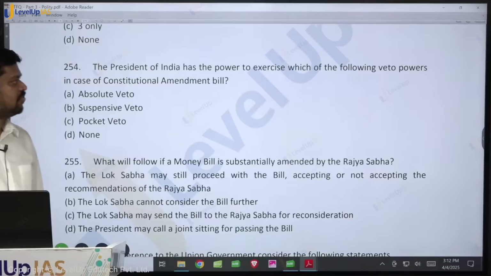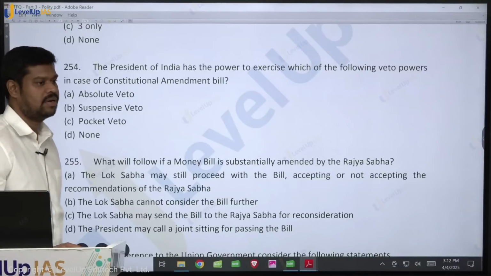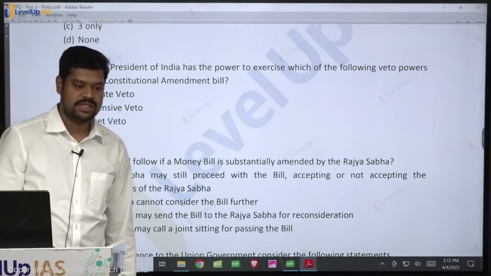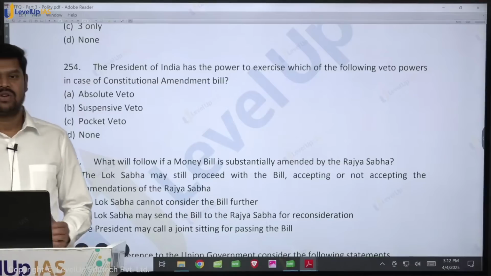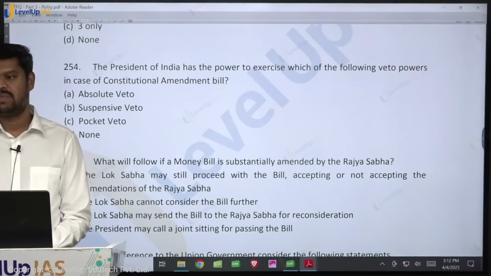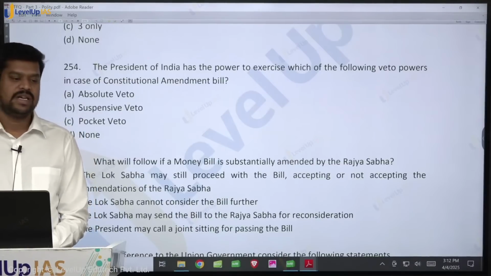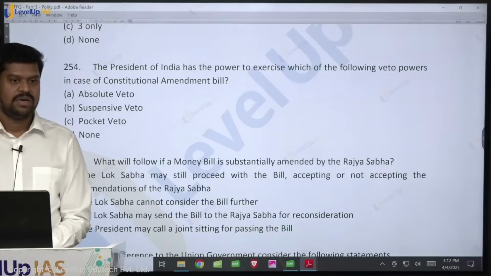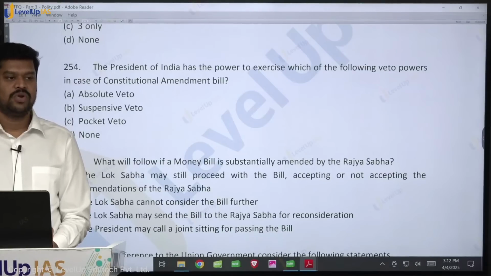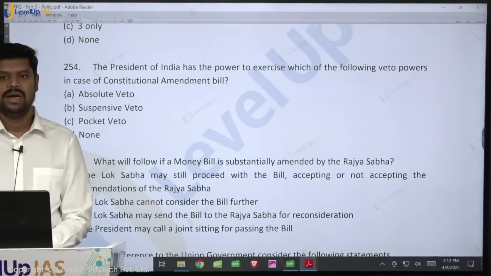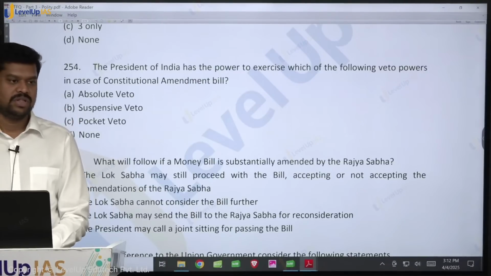The President of India has a power to exercise which of the following veto powers in case of a constitutional amendment bill? What type of veto he can exercise? As per the constitution, after the 24th Constitutional Amendment Act, the President is bound to give the assent whenever a bill is passed. But can he sit on top of a constitutional amendment bill? If he is sitting on top of it without giving the assent, the government cannot do anything except for impeaching the president. But however, that is not explicitly given in the constitution.